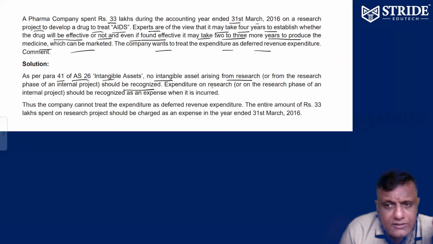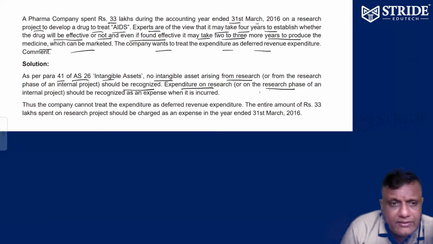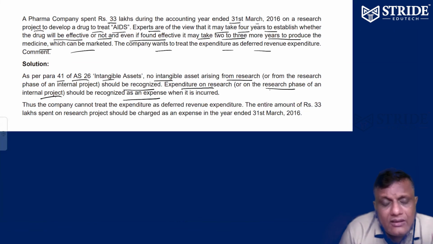The expenditure on research in the initial phase should be recognized as an expense, not an asset, because the research is so far not successful. So the company cannot treat the expenditure as a deferred revenue expenditure.